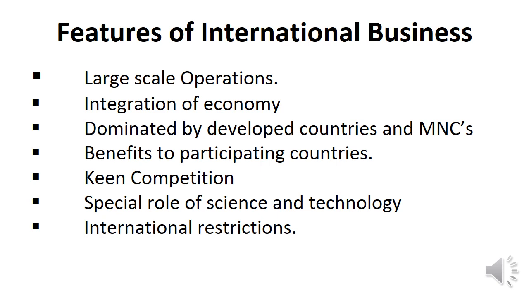That is the international market. Third one, dominated by developed countries and MNCs. International business is dominated by developed countries and their multinational corporations. At present, MNCs from USA, Europe, and Japan dominate foreign trade. This is because they have large financial and other resources.